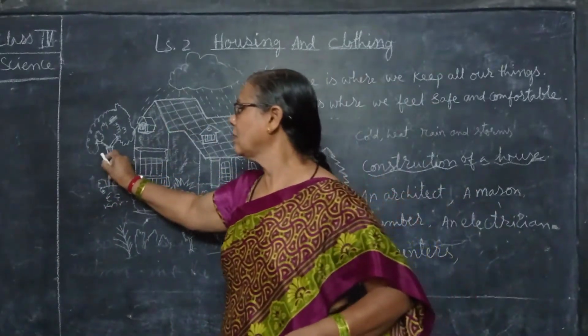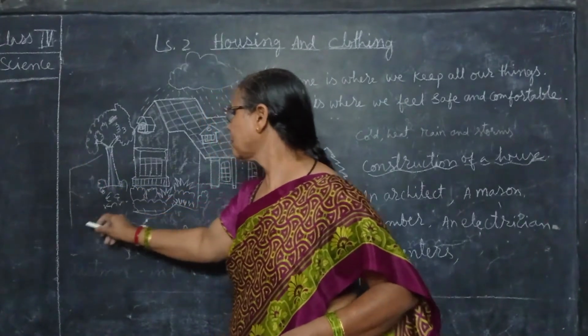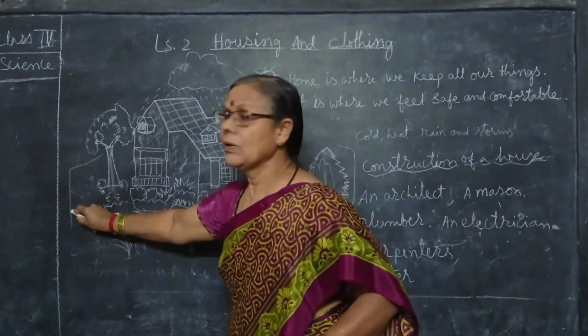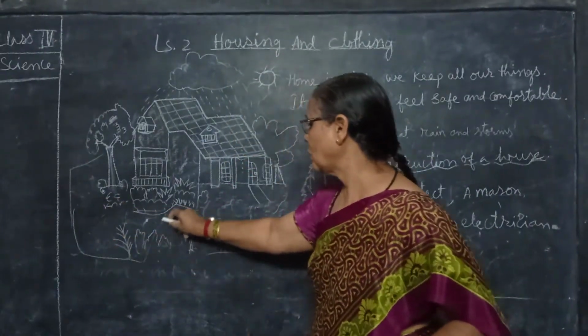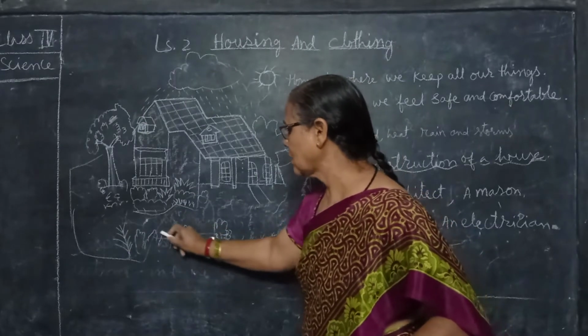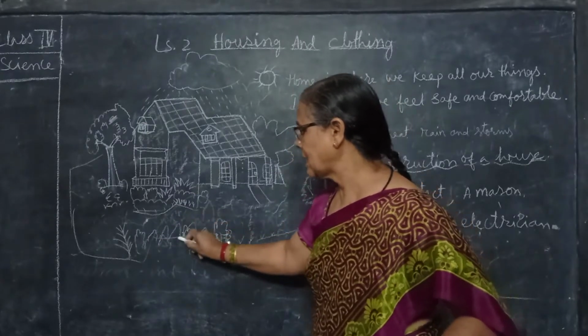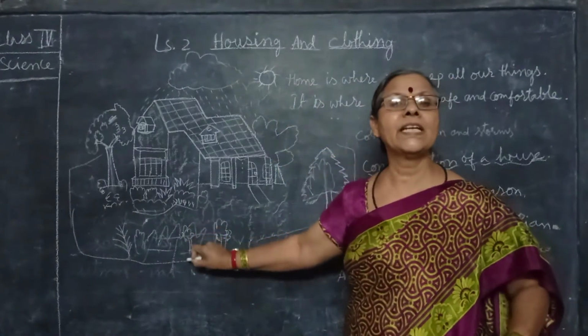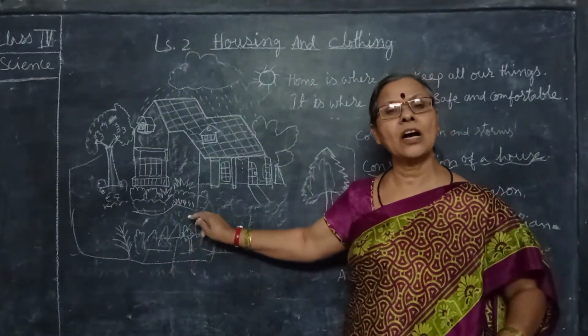Suppose you have the compound wall, then a big gate also will be constructed here, and you will close the gate. So no strangers can enter your compound.